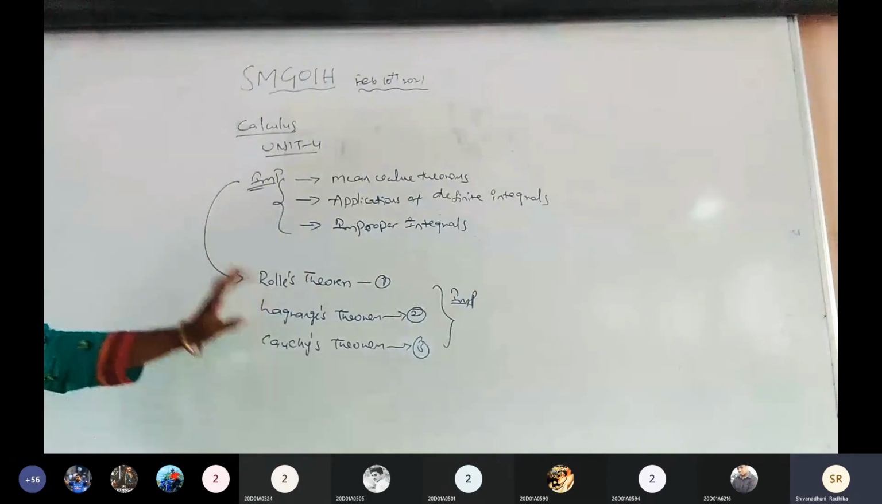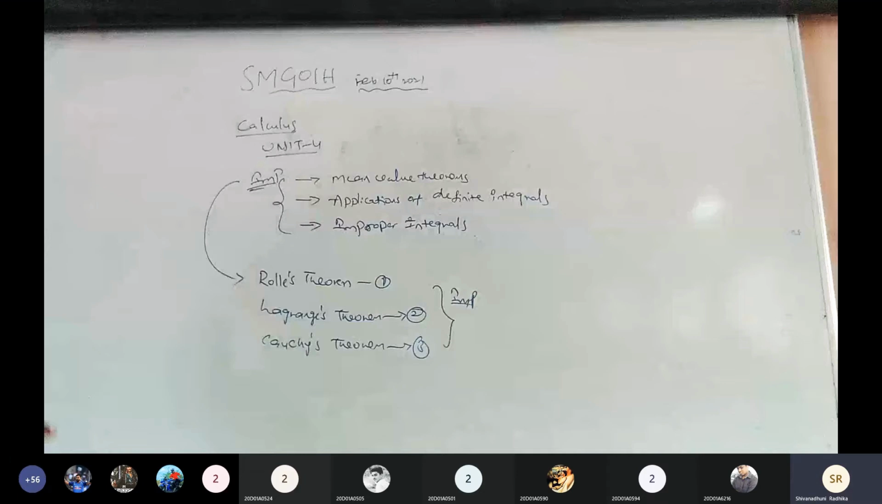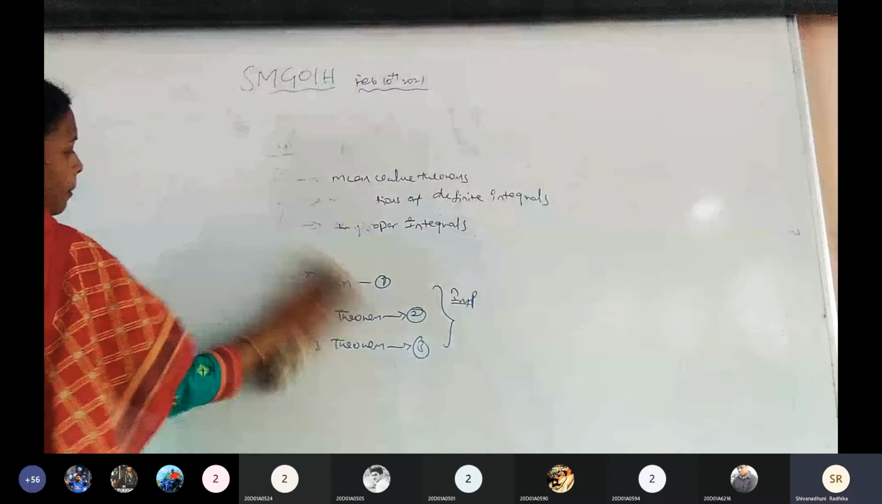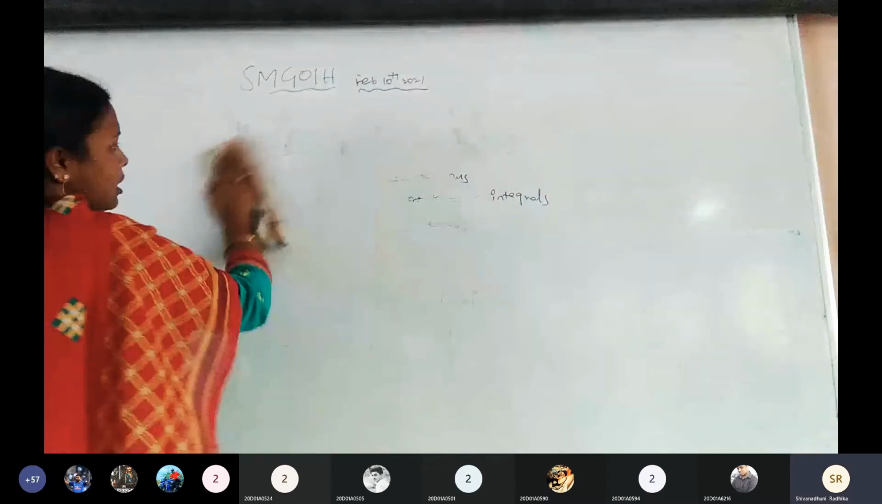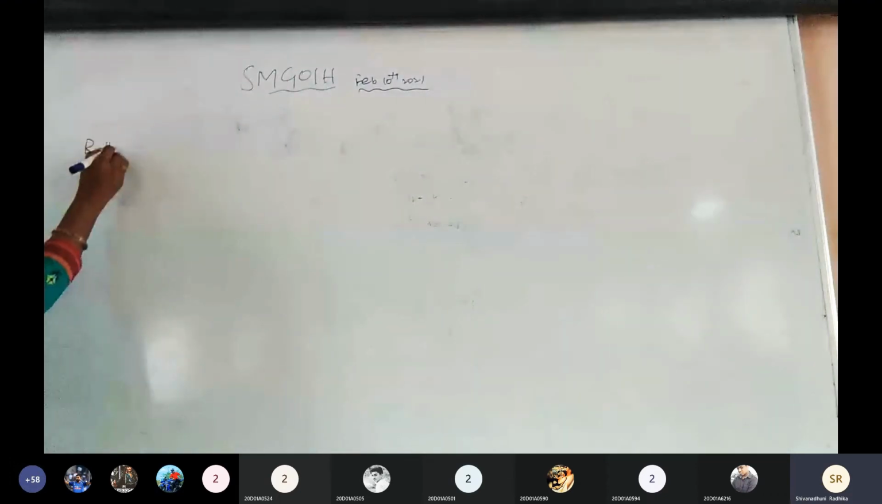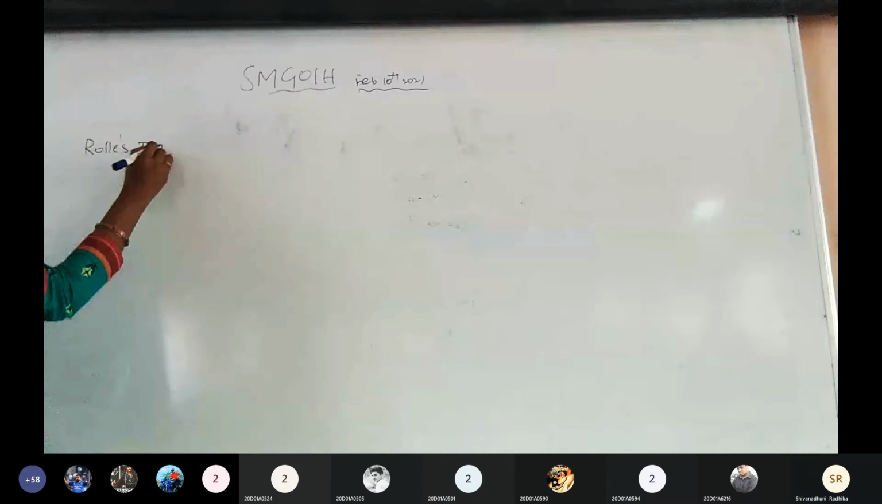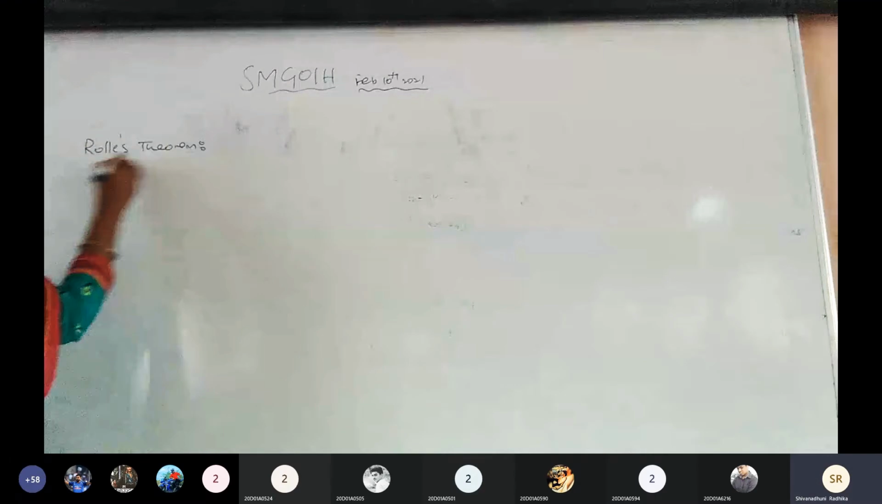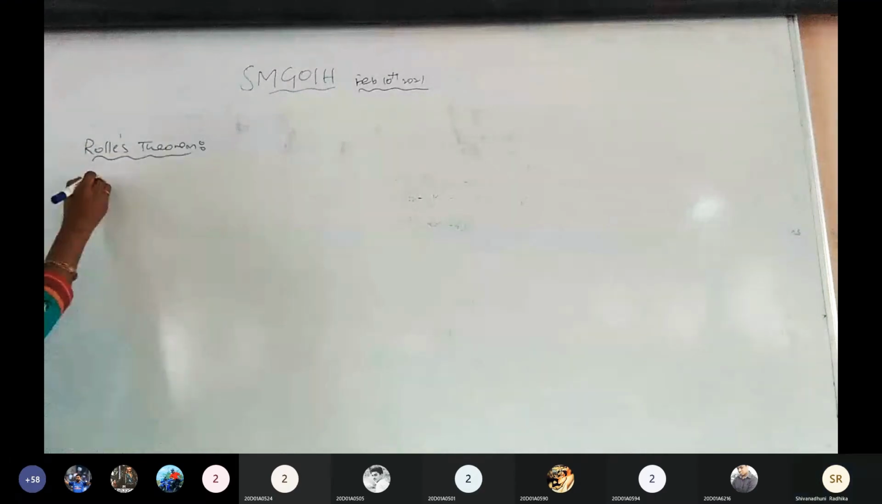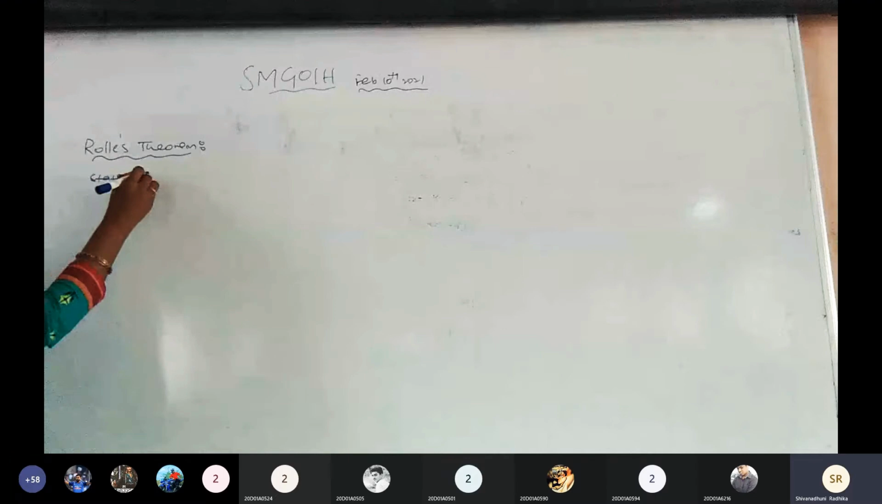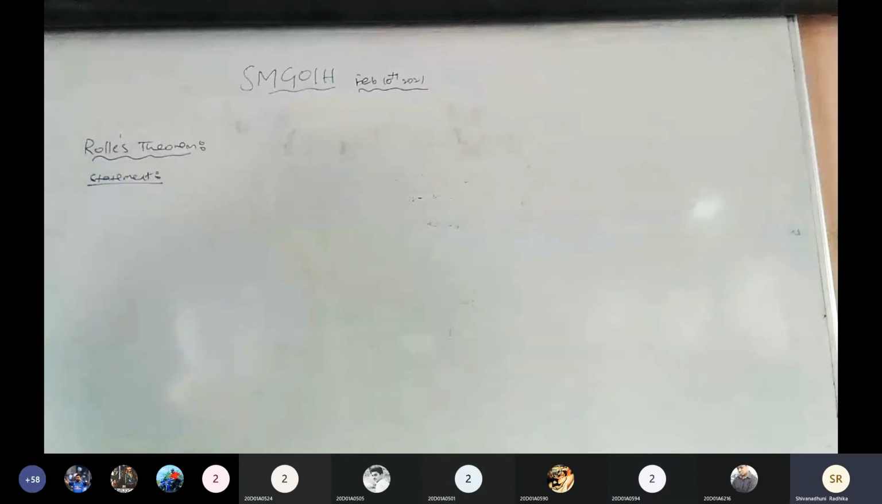Is it right? Now we are going to discuss the first theorem, that is Rolle's theorem. Is it clear? This was already completed yesterday, and again, repeating, the first one, Rolle's theorem. I'm going to write the statement. What is the statement of the Rolle's theorem?